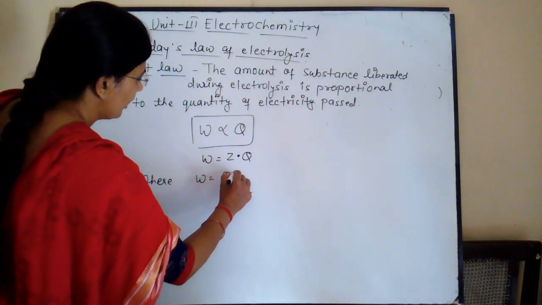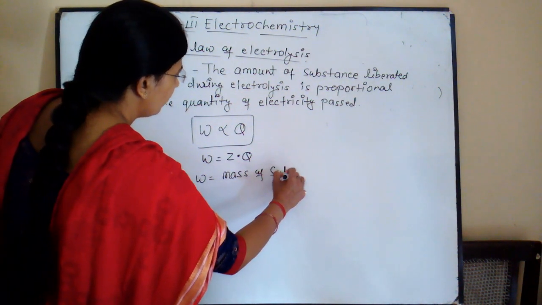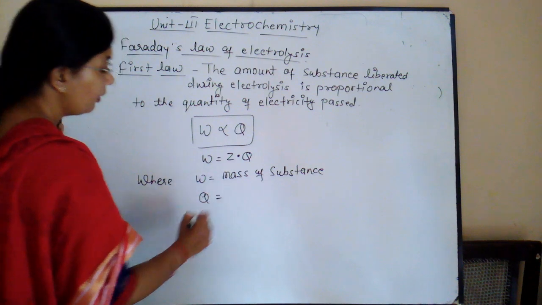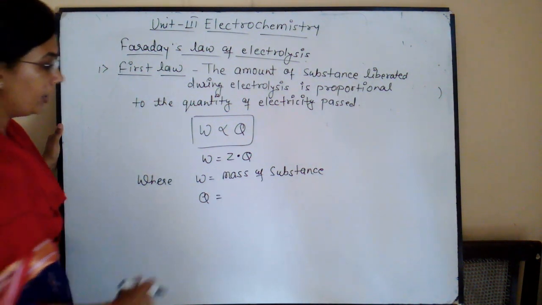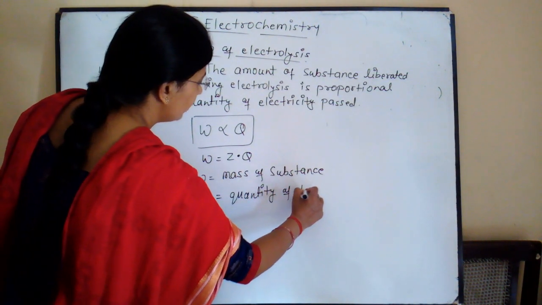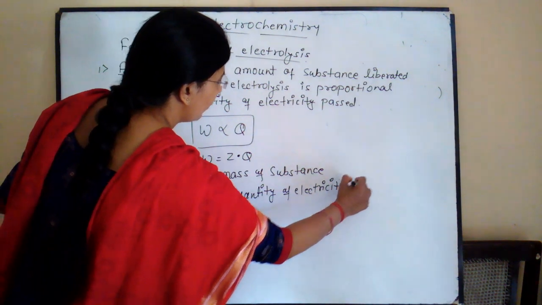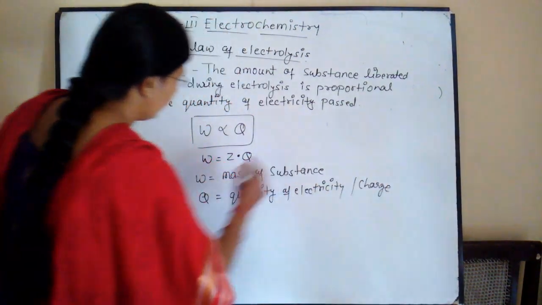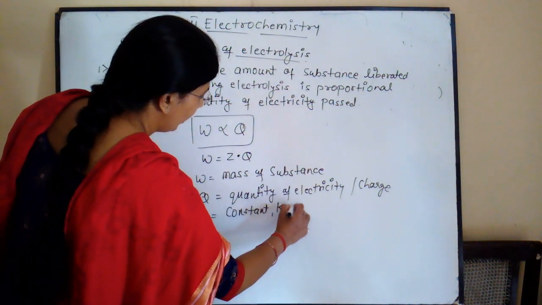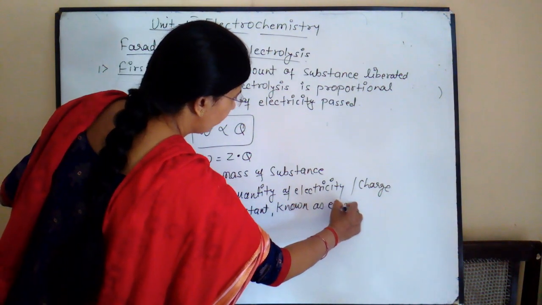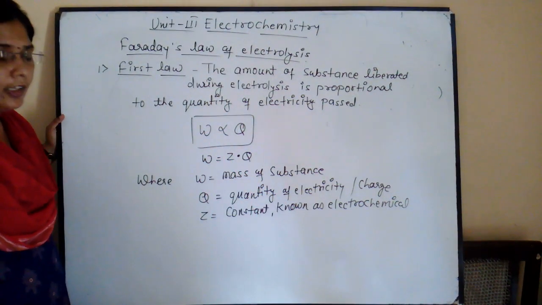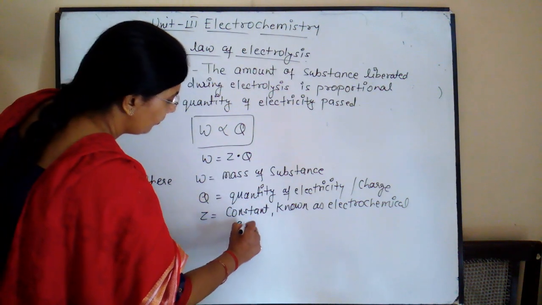W is the mass of substance liberated at the electrode, Q is the passing electricity, that is the quantity of electricity or charge, and Z is a constant known as electrochemical equivalent.